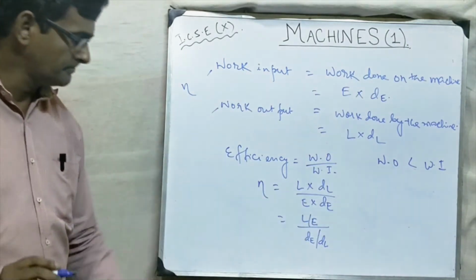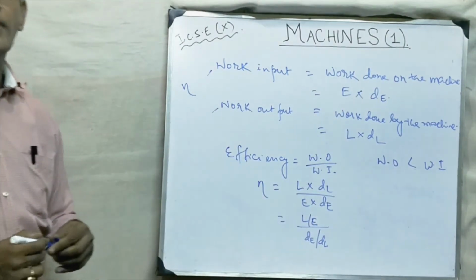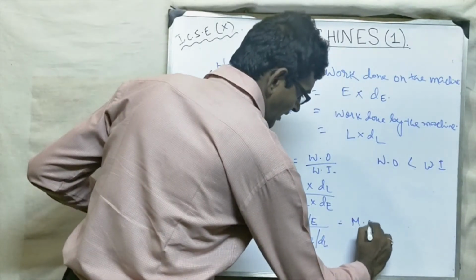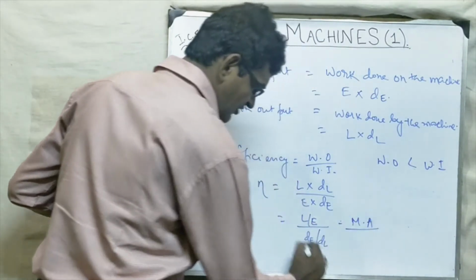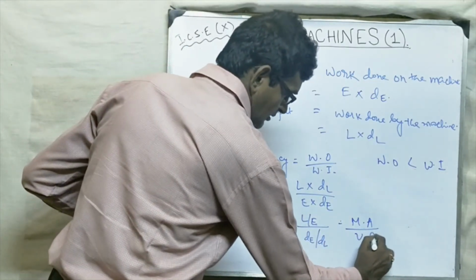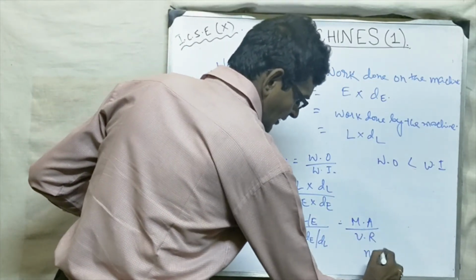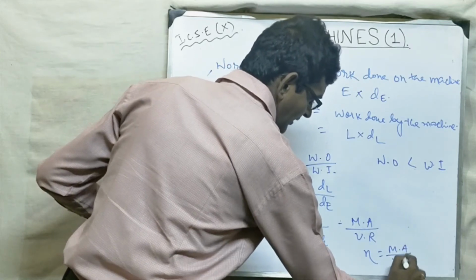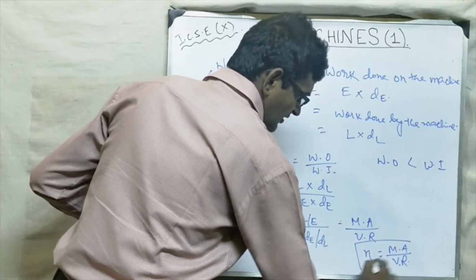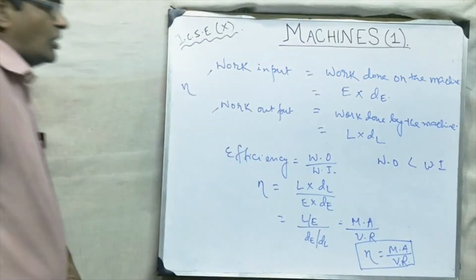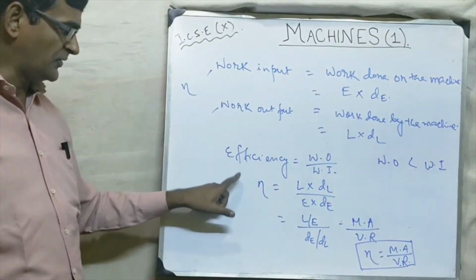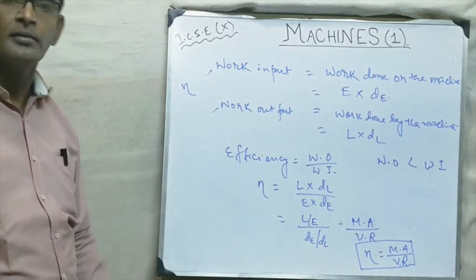This will come here. So load by effort is what? What you studied just now. This is actually mechanical advantage and this is what? This is VR. So what we have derived just now? Efficiency is equal to MA by VR. Okay. So this is the derivation. If you have not written it, please pause the video and write it down. Very important for the exam. Efficiency is equal to MA by VR.